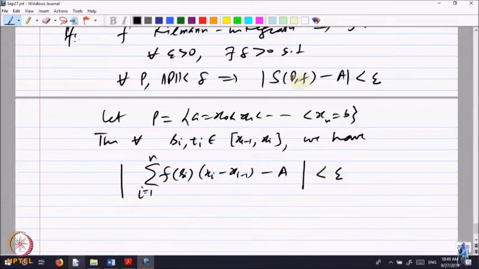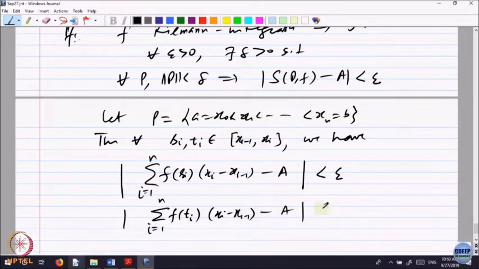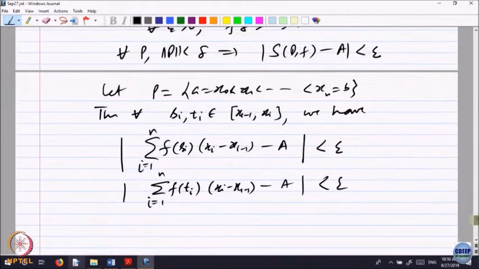That is the sum corresponding to the choice of si, but let me also choose the sum corresponding to some other choice: sigma f of ti times (x_i minus x_{i-1}), minus A, less than epsilon. For two different choices, that is what it says.